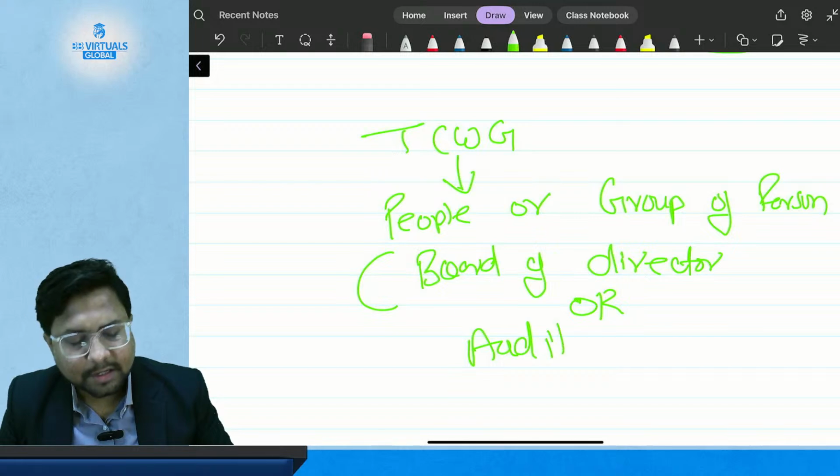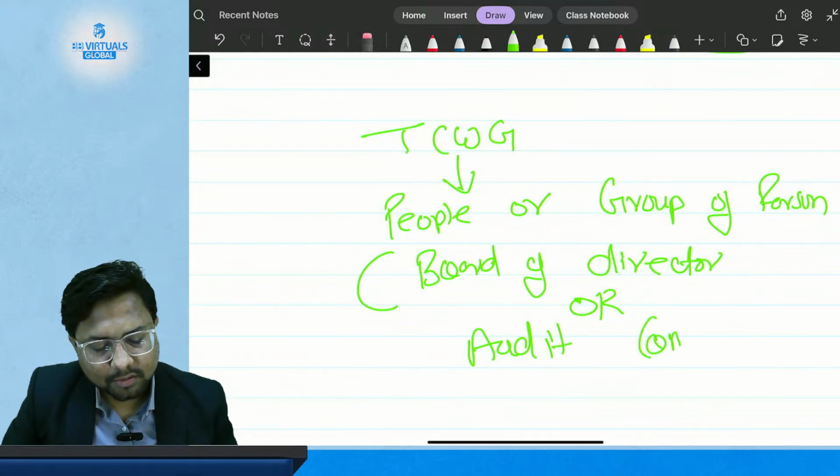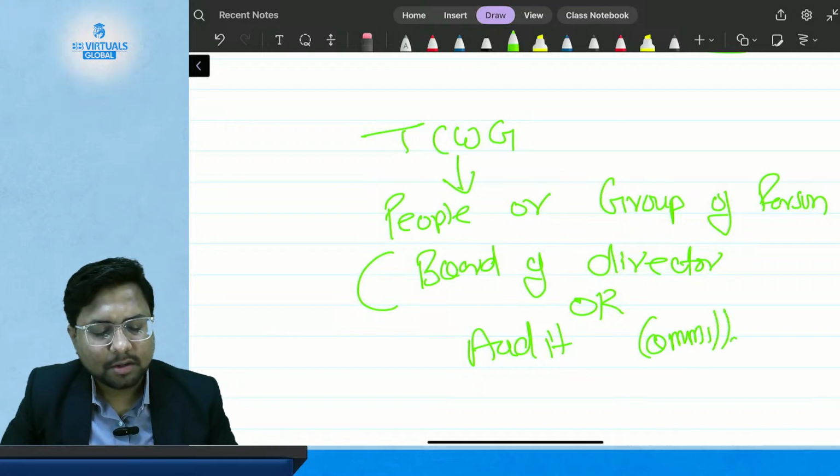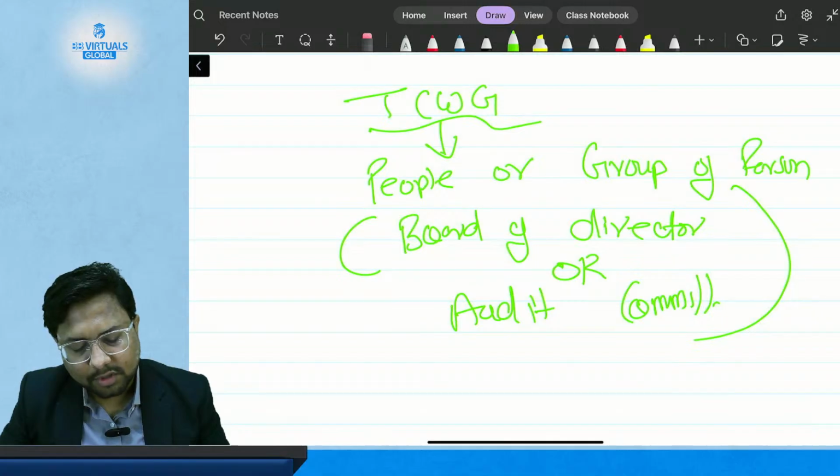What is the board of directors and what is the audit committee? You are going to study that in your law examination. They are responsible for governance.